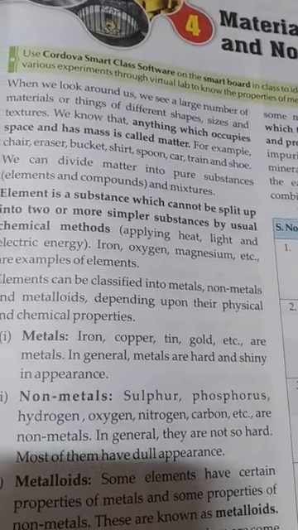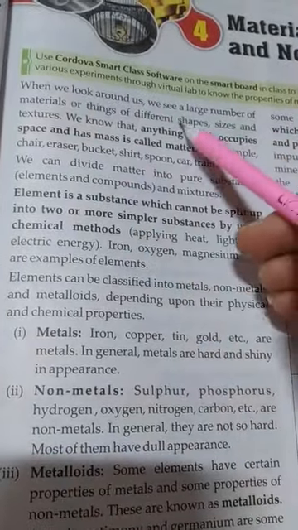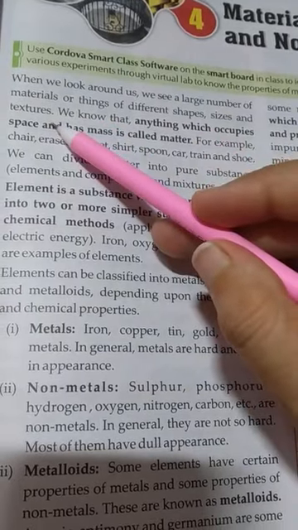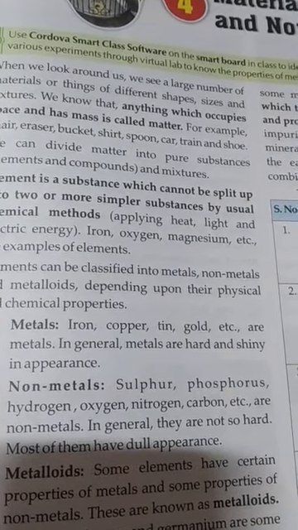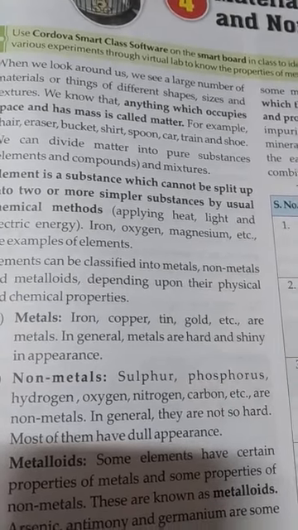Now we are starting. When we look around us, we see a large number of metals and things of different shapes, sizes and textures. We will see different types of materials like iron, copper, aluminium, wood.